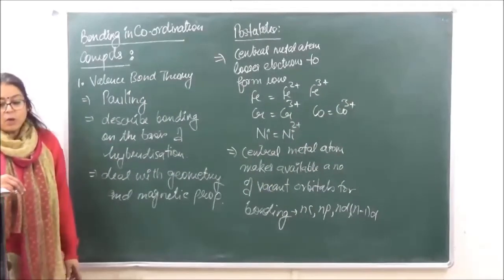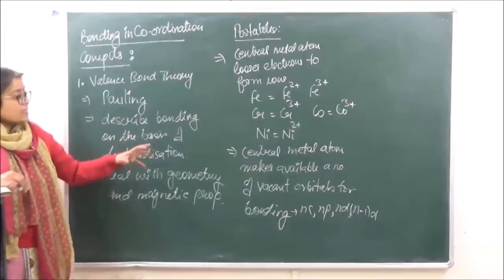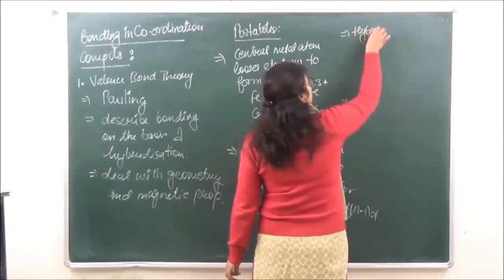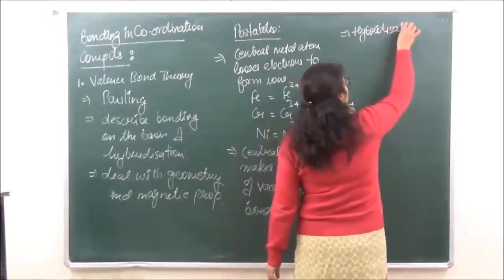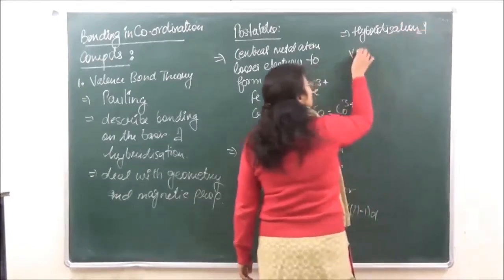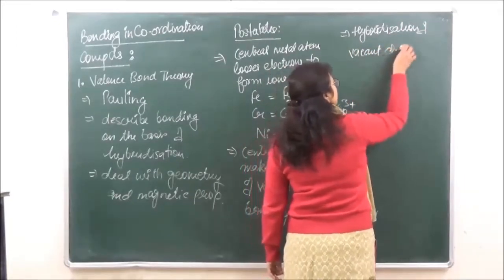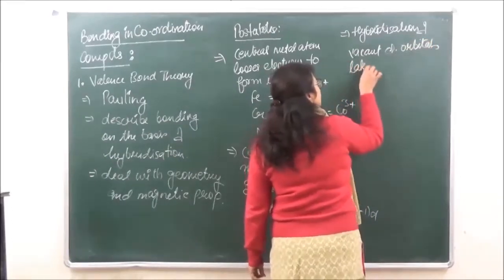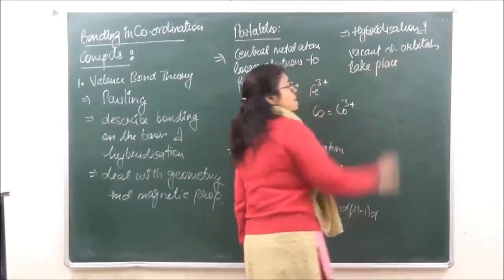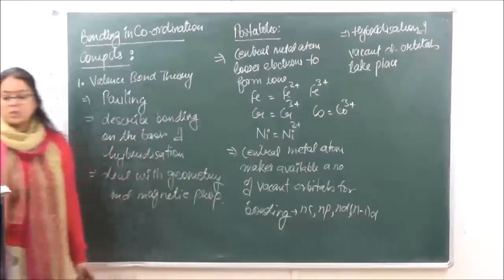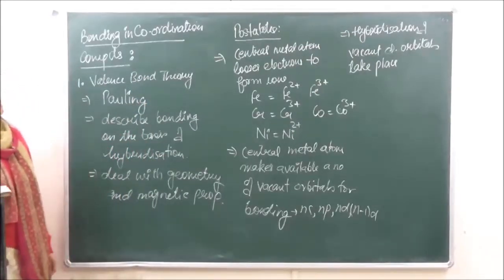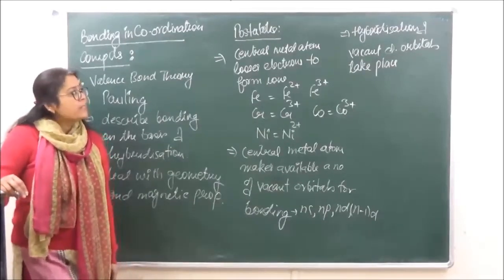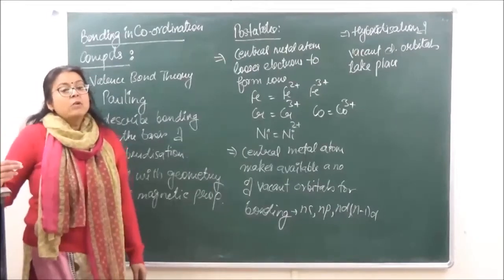Okay, so all of these empty orbitals are going to be present. Now these vacant orbitals over here are going to hybridize. So hybridization of vacant d orbitals takes place, so that all the orbitals which are participating in bonding are the same in number and have comparable energies, because bonding can always take place between orbitals which have the same energies.